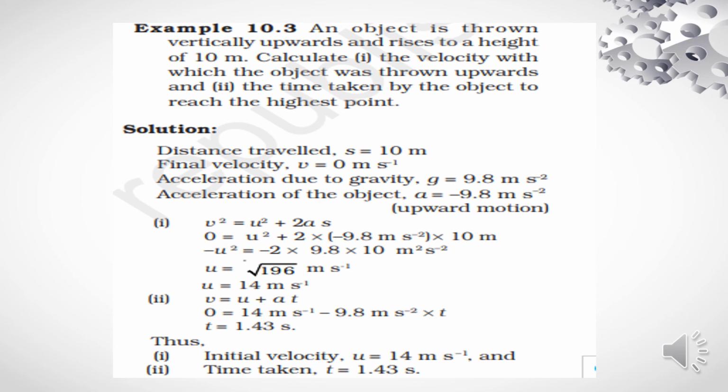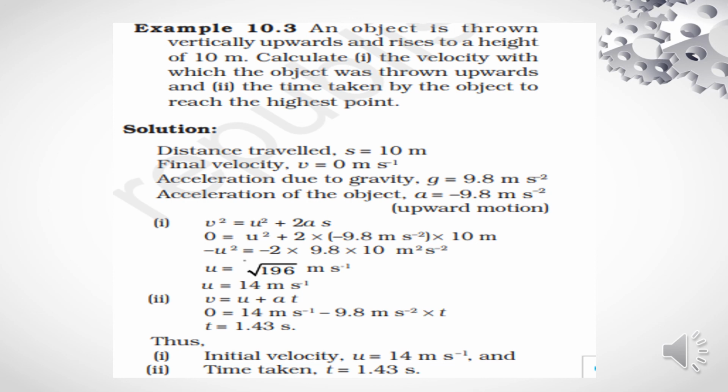So now we have to calculate the velocity with which the object was thrown upwards. So v square is equal to u square plus 2as. The final velocity is 0, and the initial velocity we need to find out. So if you proceed with the values, you will get minus u square is equal to minus 2 into 9.8 into 10 meter square per second square. That means you will get u is equal to root of 196 meter per second, and the answer is 14 meter per second. So the initial velocity of the object is 14 meter per second.